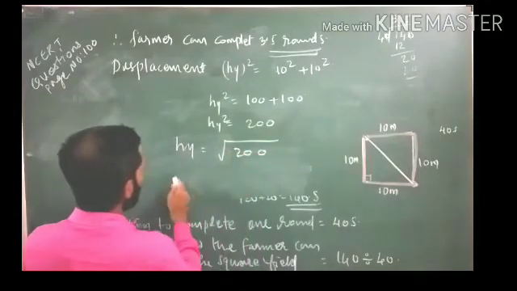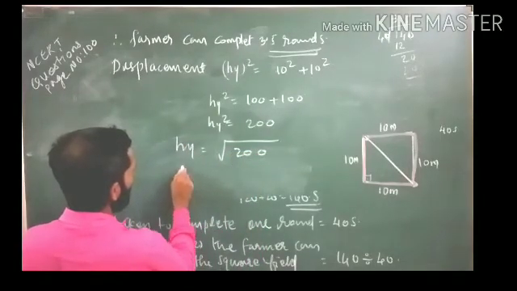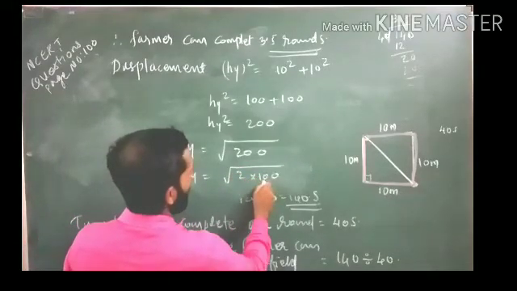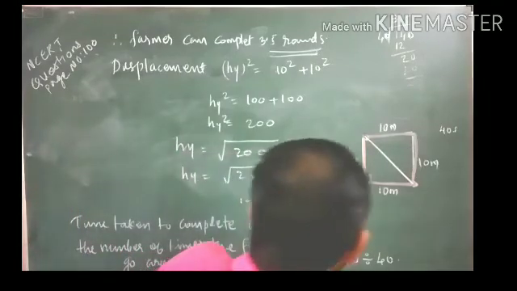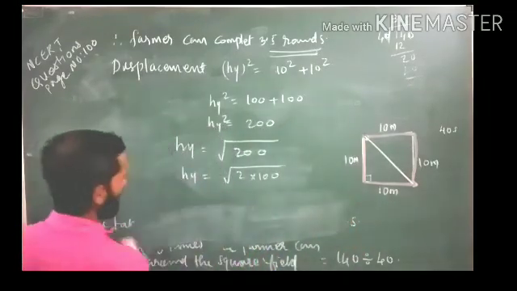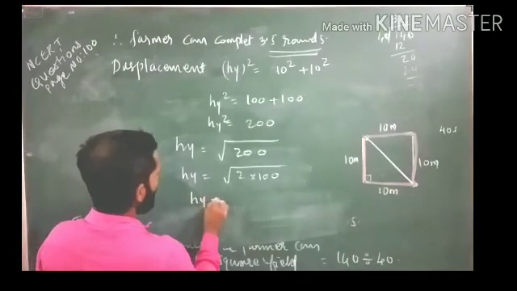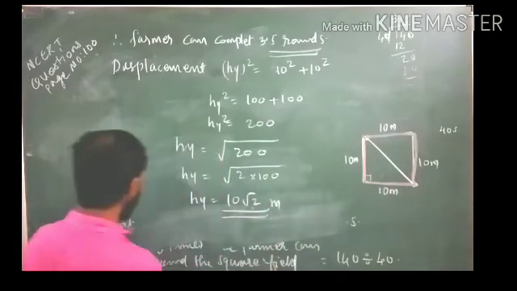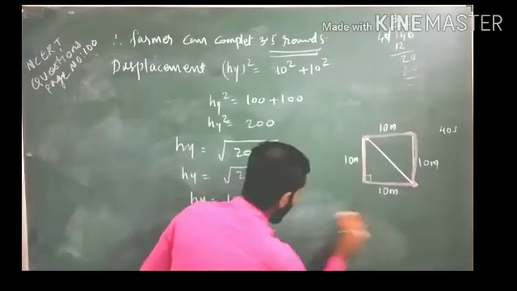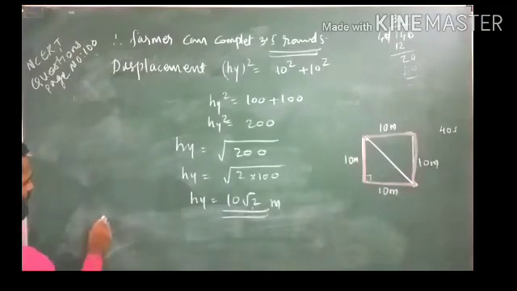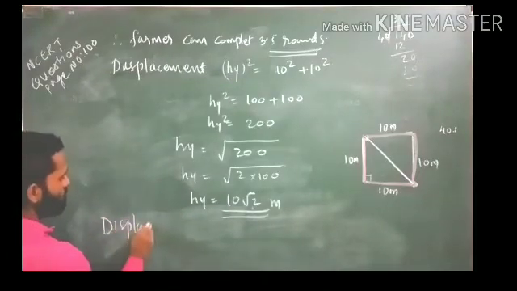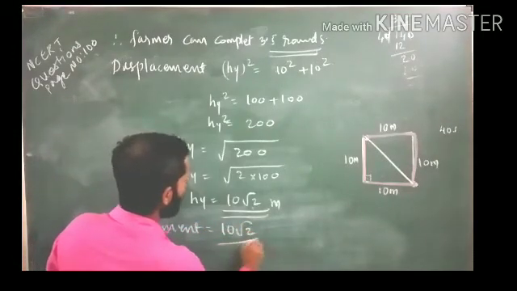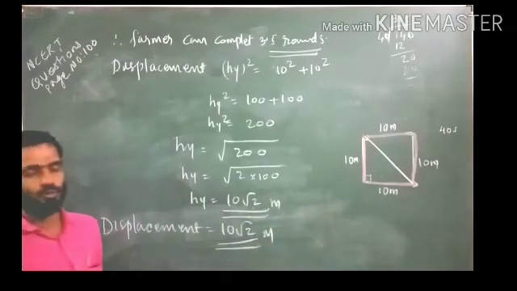Under root 200, how we can write it, will be our required displacement. So in this case, the displacement we calculated is equal to 10 under root 2 meter. 10 under root 2 meter.